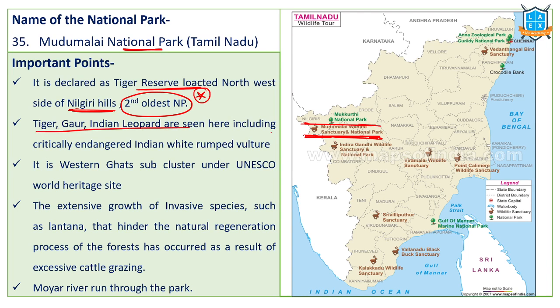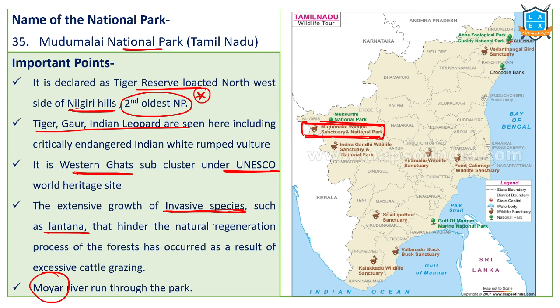Tigers, gaurs, and Indian leopards are seen in this particular area. The Western Ghats sub-cluster is part of the UNESCO World Heritage Site. Here various invasive species such as Lantana, etc. are a problem. These are trees occupying the grazing sites of Mudumalai Wildlife Sanctuary and National Park.